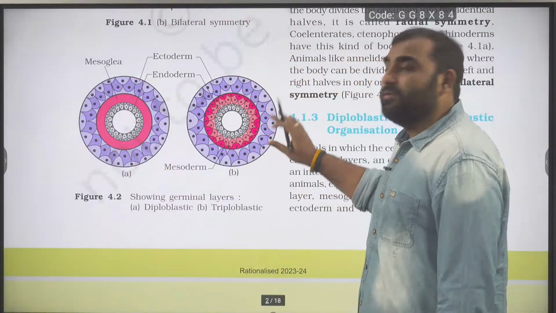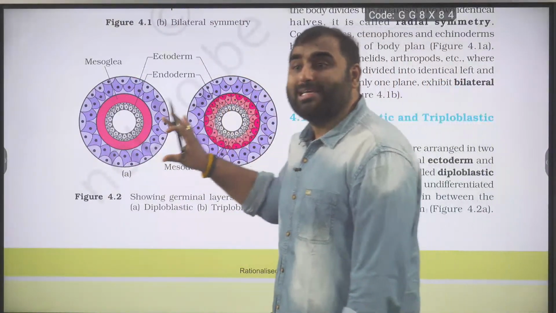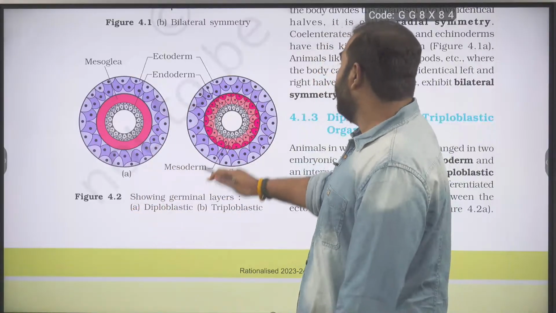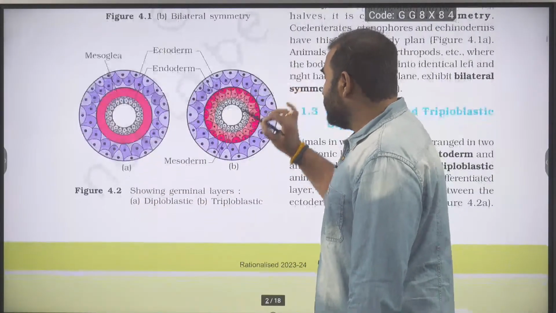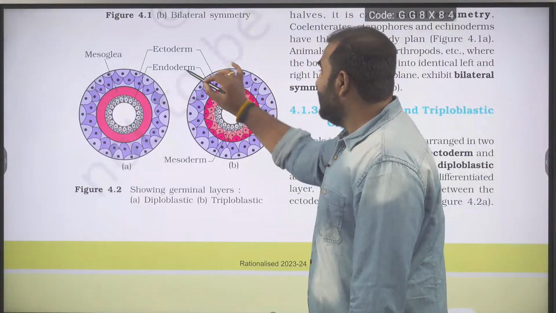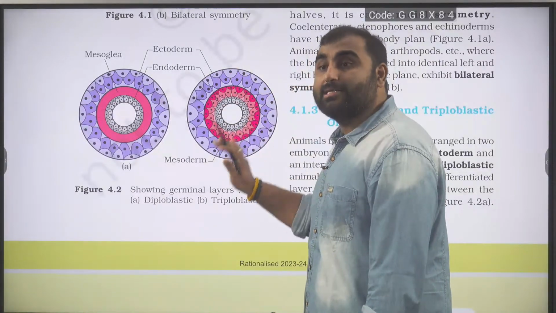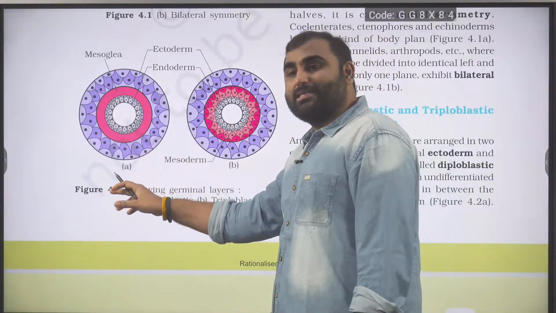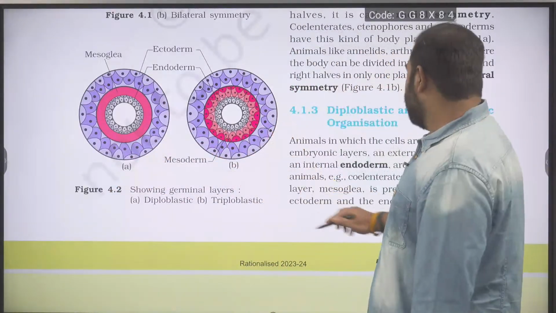Then this diagram is for triploblastic acoelomate. We have the body wall made by ectoderm. In the middle, we have the mesoderm. Then we have the gut wall made by the endoderm. So all three germ layers are seen, but no coelom is seen. That's why I am saying diploblastic acoelomate, triploblastic acoelomate.